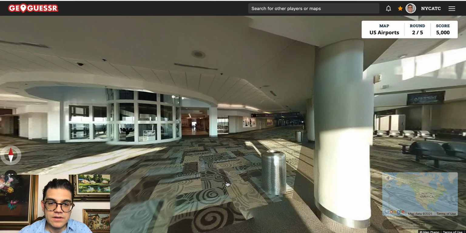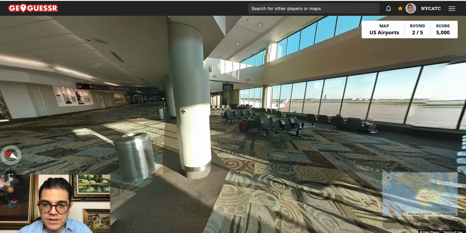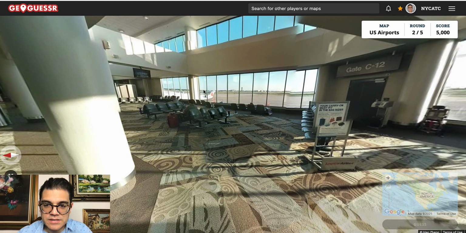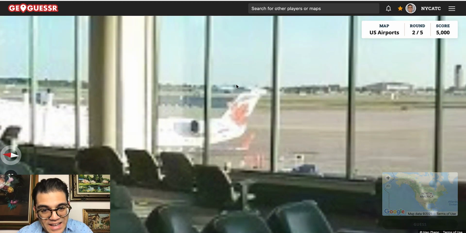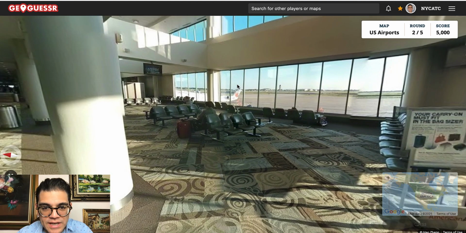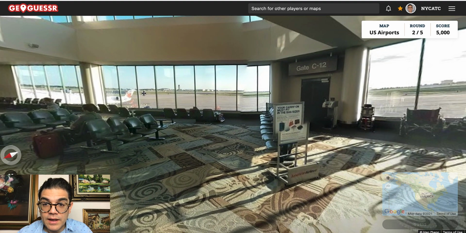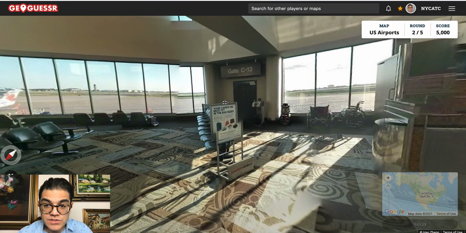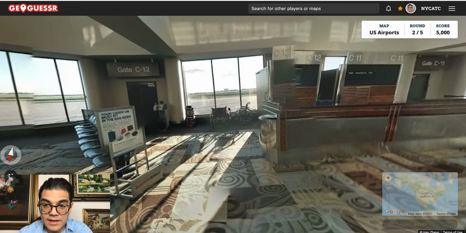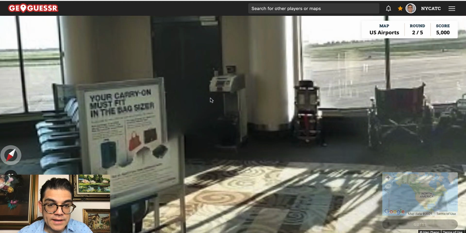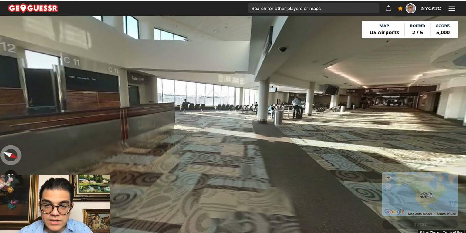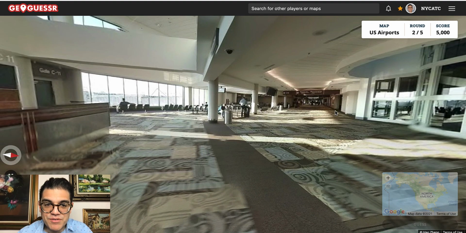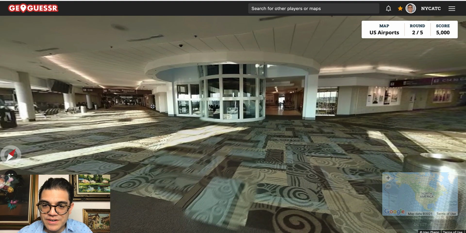Next round. Okay, we are inside an airport here. What airport are we at? Well, we've got an Air Canada regional jet, which means that we're probably somewhere closer to the north. It doesn't necessarily have to be the north, but Air Canada is flying smaller airplanes there. I think this is an older photo. We're in the American Airlines section here. Can I move around? I cannot move around on this one. This is a photosphere, so very limited clues on this one.